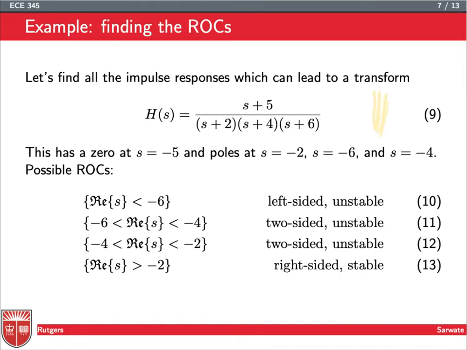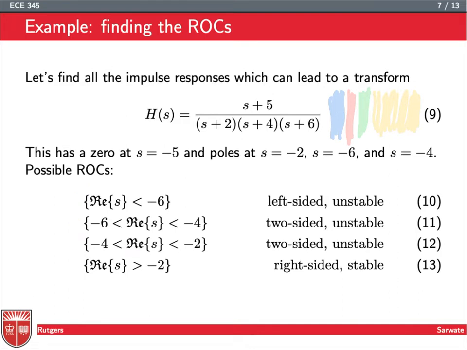We're going to have one that looks like this. We're going to have one that is sandwiched between two poles that looks like this. And we have one that looks like this, that's sandwiched between those two poles. And finally, we have one which is going to go from -infinity to the leftmost pole. Right? And these four different ROCs correspond to these four different choices of the region of convergence.